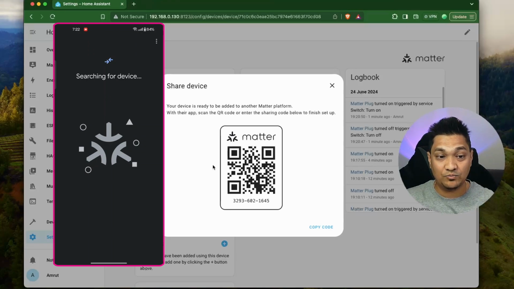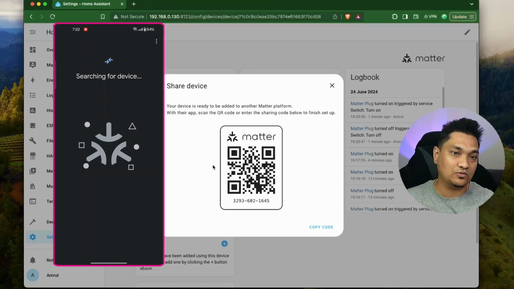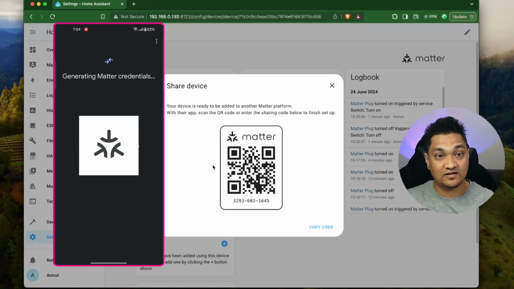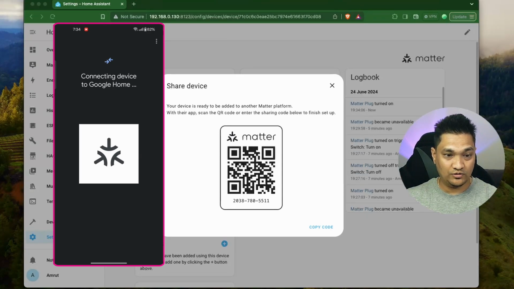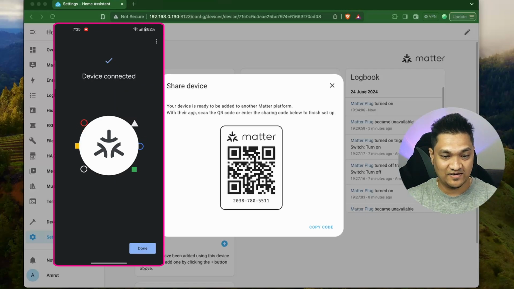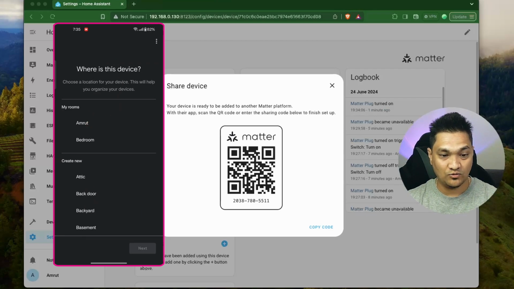Here you don't need to turn on the Bluetooth, and you don't need to reset the device, because the first controller with which this device is connected has given permission for another controller to control this device. So now it will search for this device, and the device will connect to the Google Home ecosystem. Now it has gone to the phase of actually connecting it to Google Home, and this device is now connected. So let me click on done here, and then let's go ahead and see this inside Google Home. I'm just going to add it to my bedroom here.